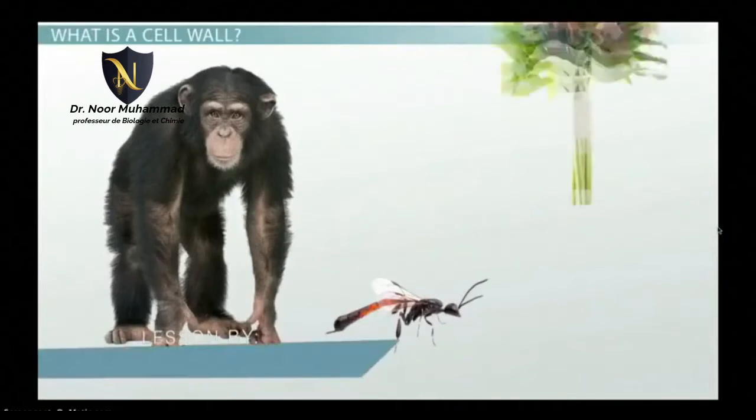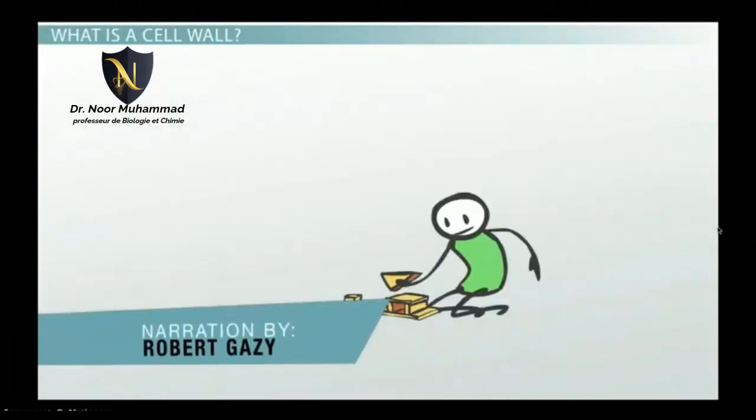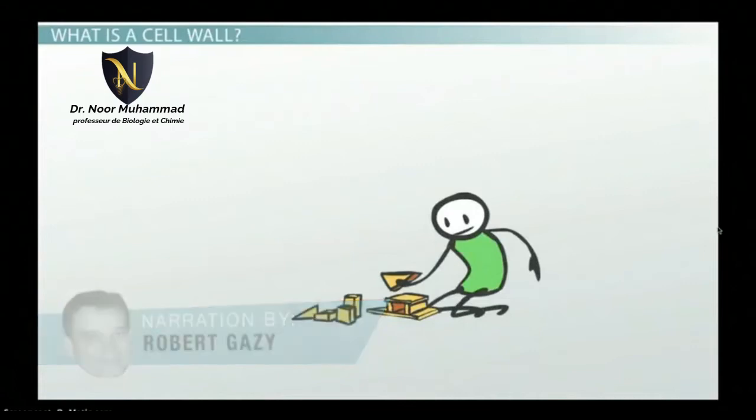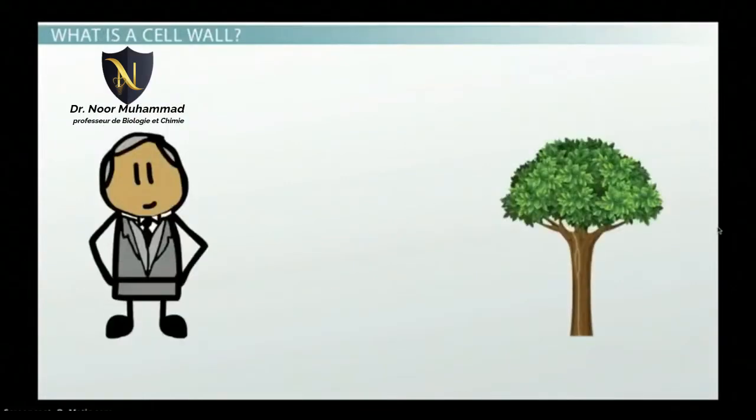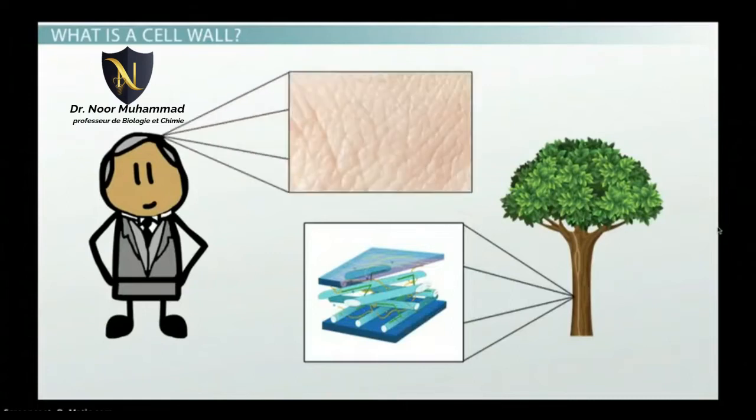All living things are composed of cells. They are the building blocks of all life. Cells come in many different shapes and have different functions. Plant and animal cells are different too. The main difference between plant and animal cells is that plant cells have a cell wall on the outer layer, whereas animal cells only have a cell membrane.